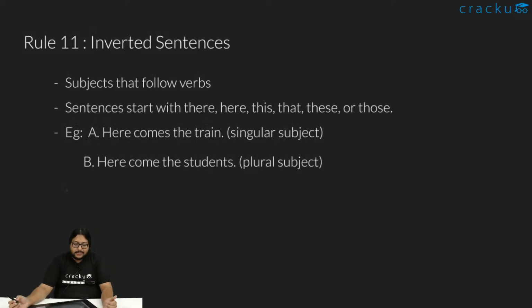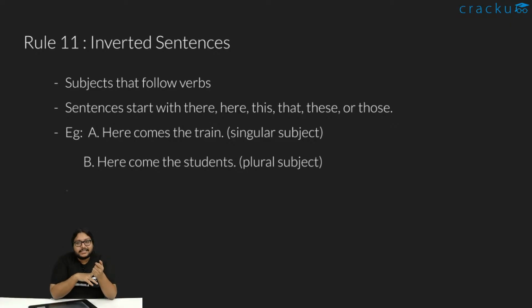Next, we have something called inverted sentences. So what is an inverted sentence? An inverted sentence is where the subject is not at the beginning. The subject might be somewhere in the middle of the sentence, or the subject can be somewhere at the end of the sentence. It is not necessary that the subject always has to be in the front.